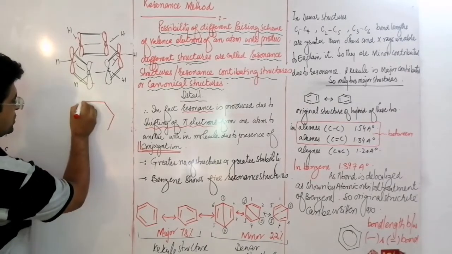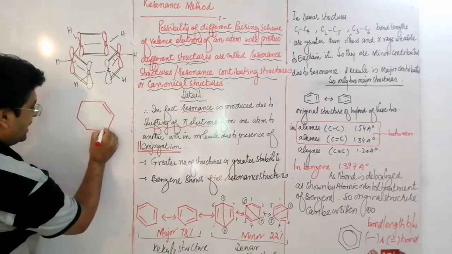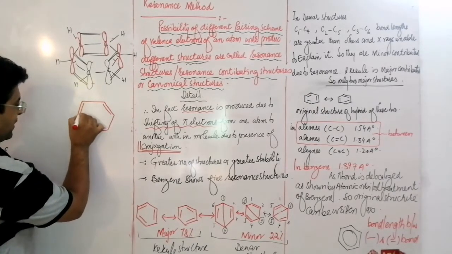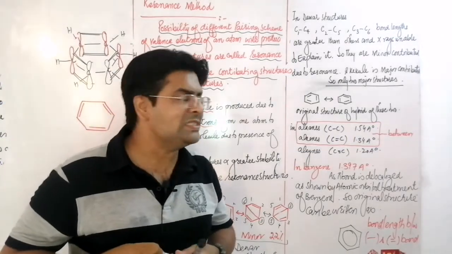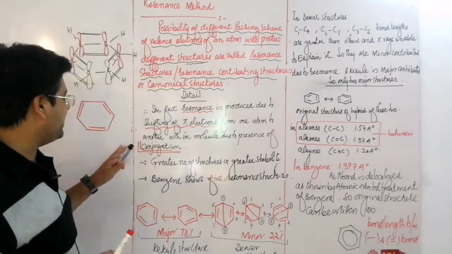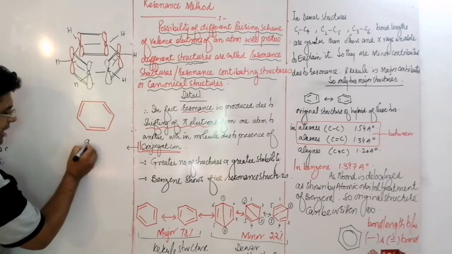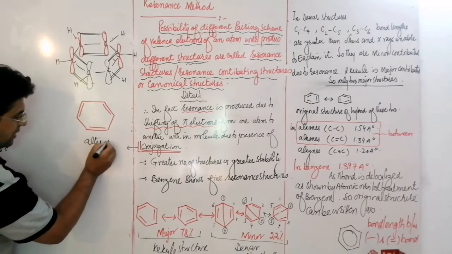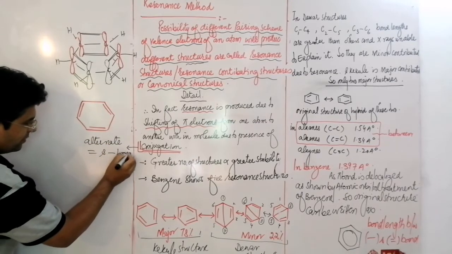Those molecules which have alternate double, single and double bonds, that is called conjugation. Conjugation is alternate double and single bonds.